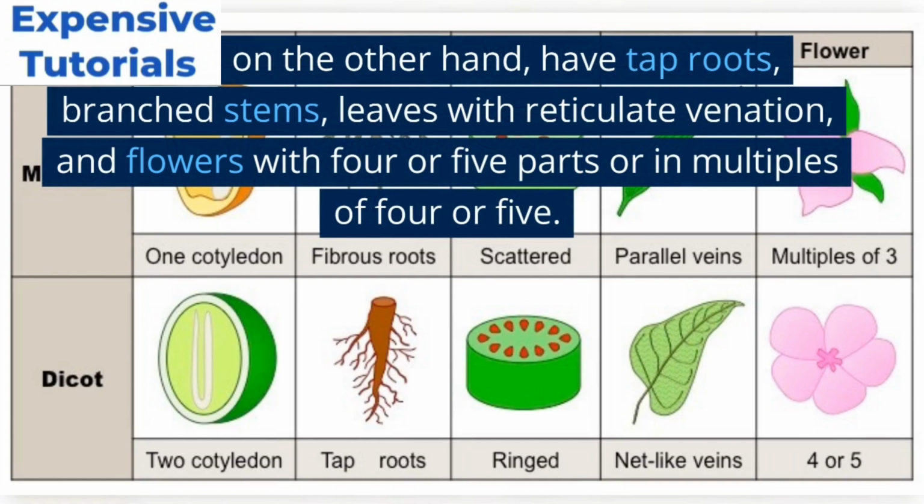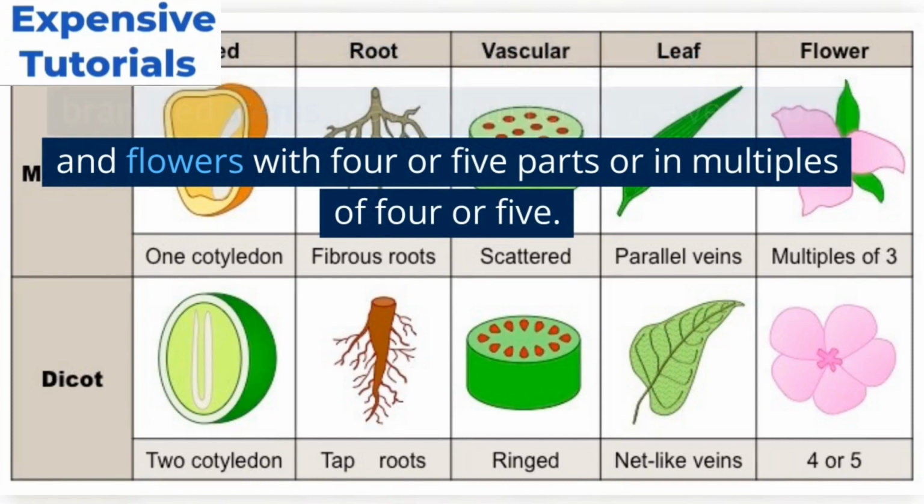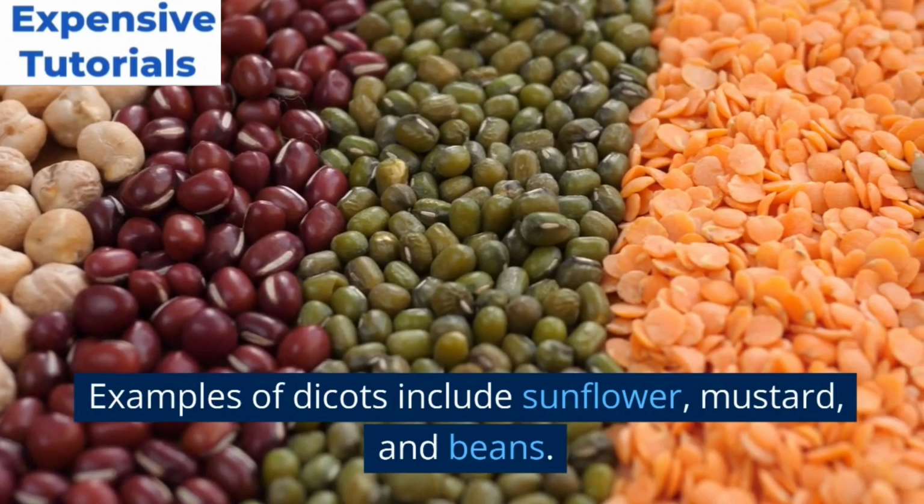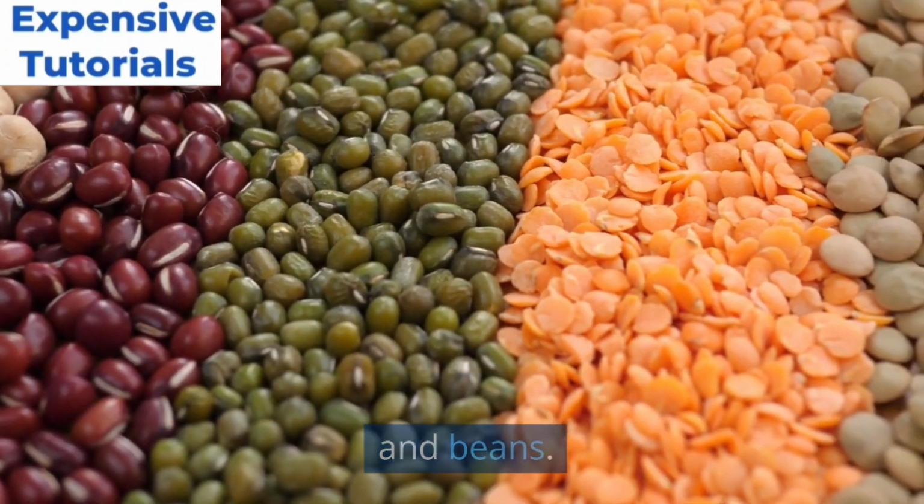Dicots, on the other hand, have tap roots, branched stems, leaves with reticulate venation, and flowers with 4 or 5 parts or in multiples of 4 or 5. Examples of dicots include sunflower, mustard, and beans.